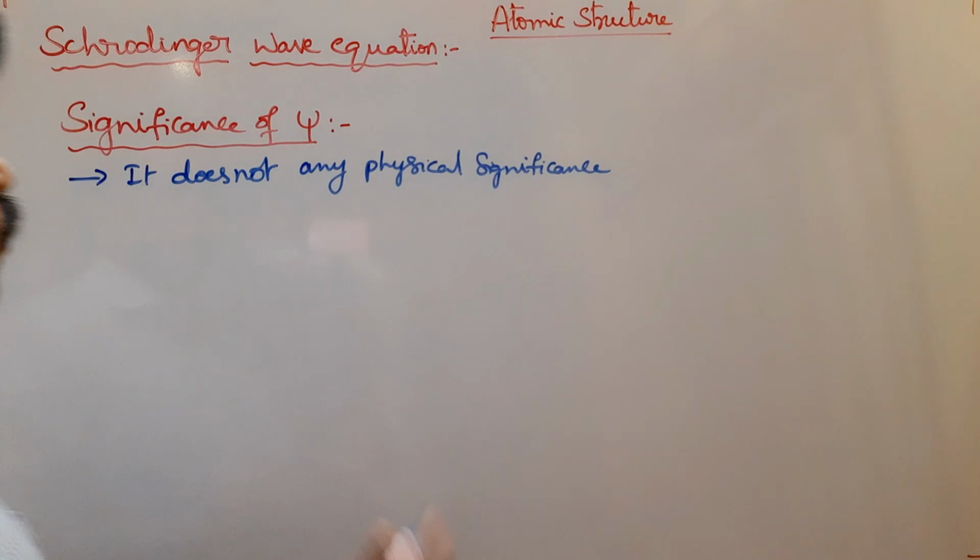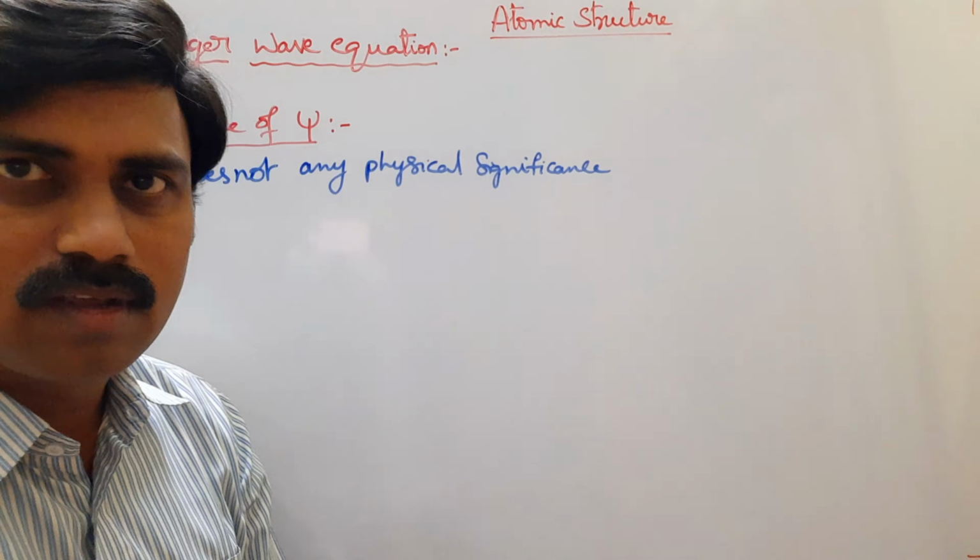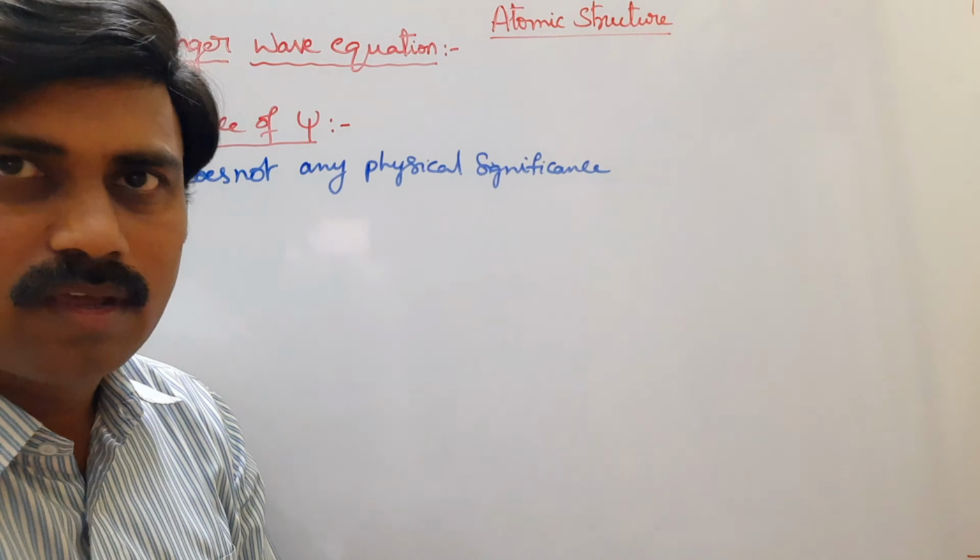Now we will discuss about significance of psi. We know psi is the wave function. Look at the first point. It does not have any physical significance. It is represented by a set of three quantum numbers.